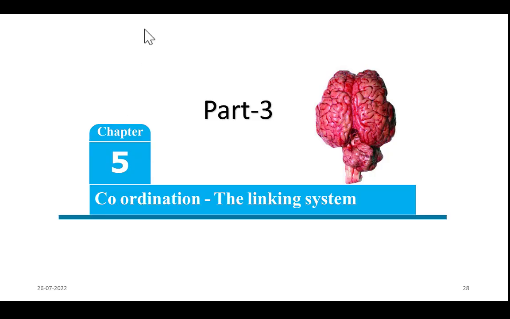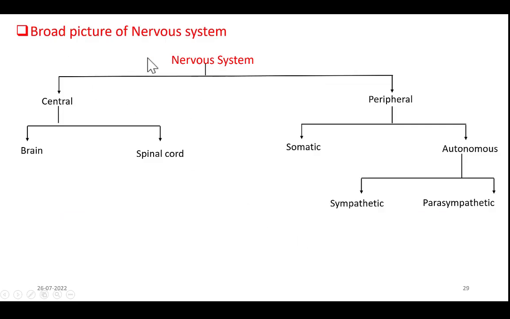Coordination, the linking system, part 3. In this video, we are going to study the classification of the nervous system and the structure and functions of the brain and spinal cord. So let's get started.